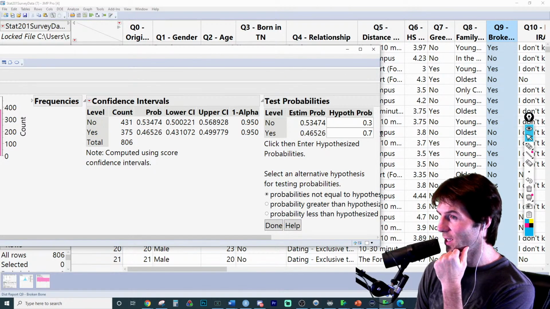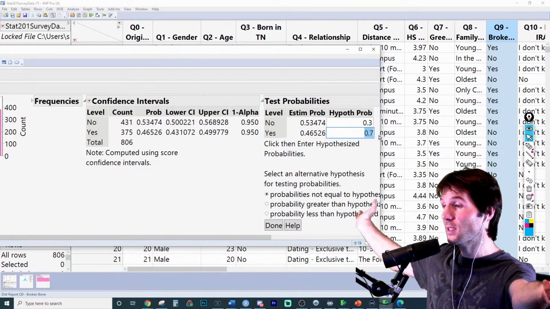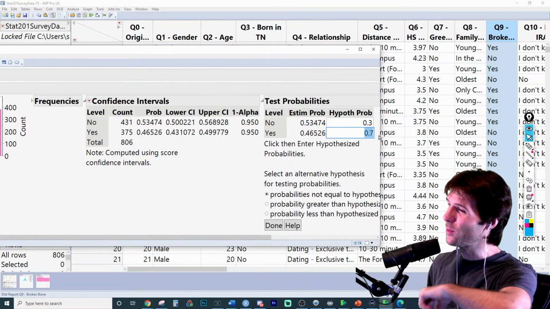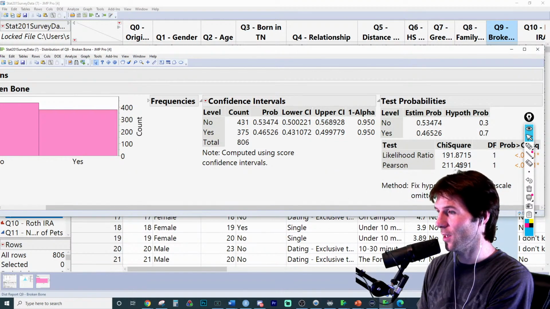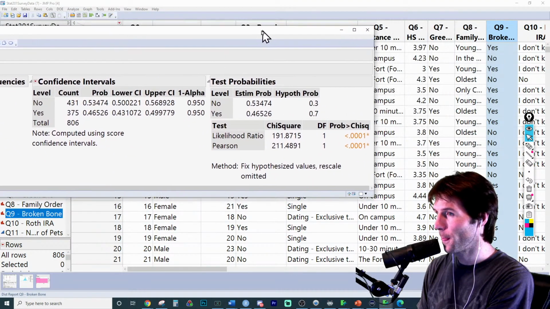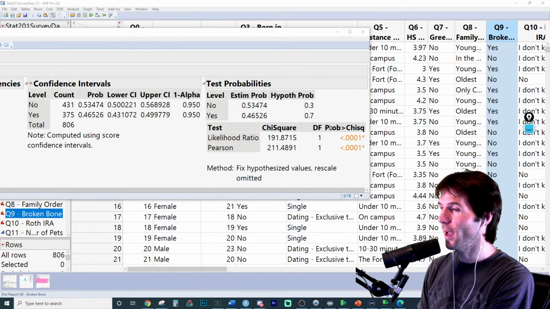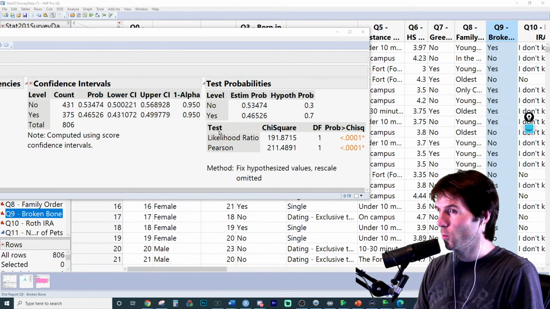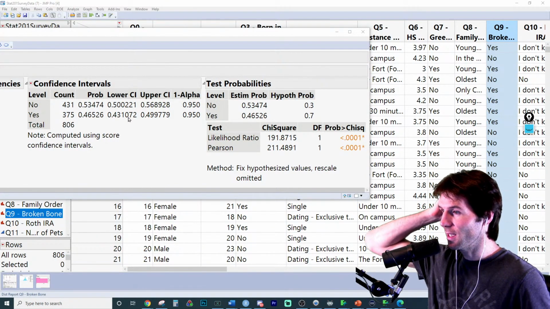So if you hypothesize 70%, which is any value you want to make up, you can guess any value. You can say, I think this could be the truth. Someone would say to me, and let's look at it, I reject that value. You can see the p-value right there. They'd say, I reject the value of 70%. We have evidence against that. And we're rejecting the value. Why? We reject the value because it's not inside the interval.